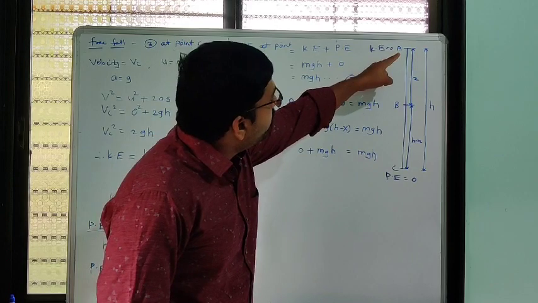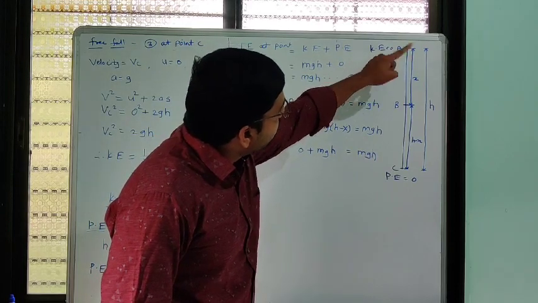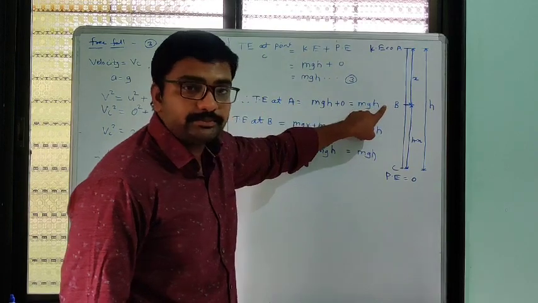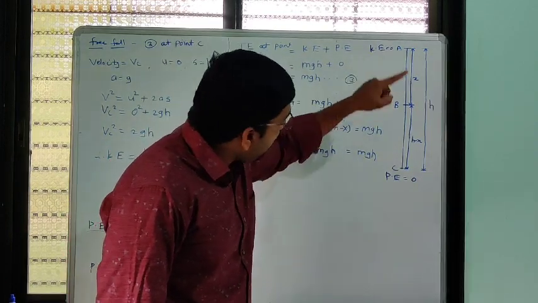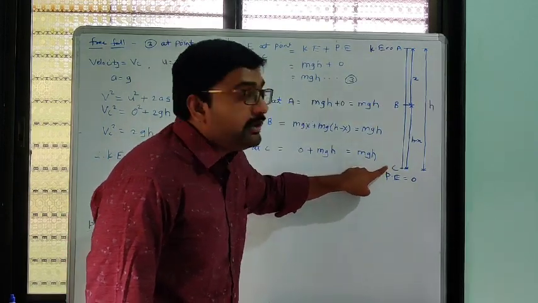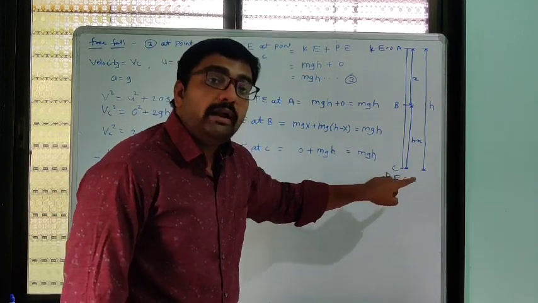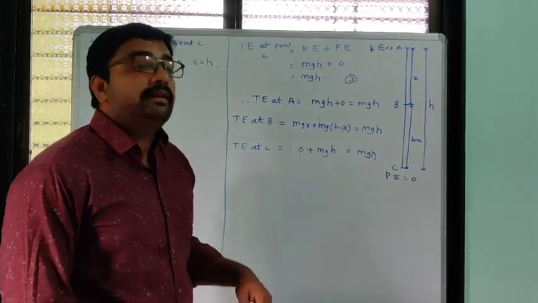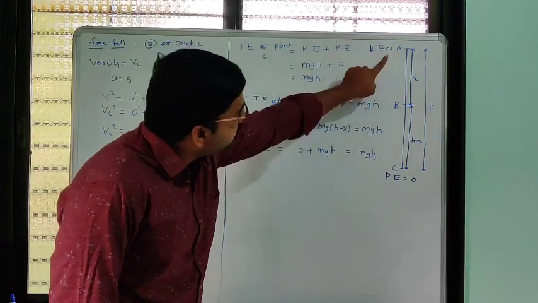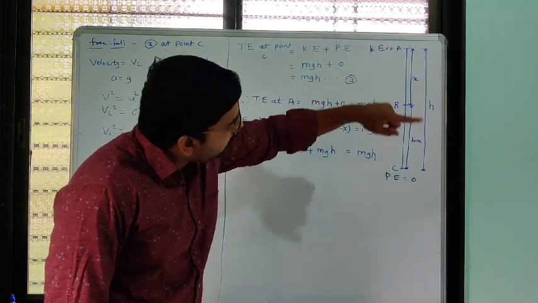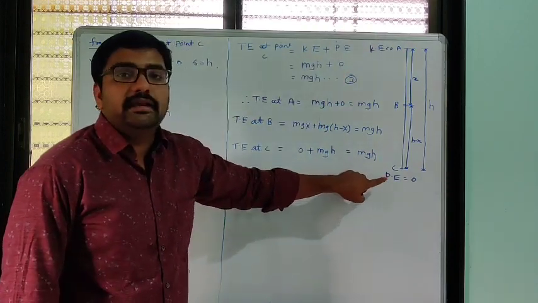So the potential energy continuously transfers into kinetic energy. When it reaches point C, on the ground, height becomes 0 and velocity is maximum. At that time the total potential energy it had at point A is totally converted into kinetic energy,